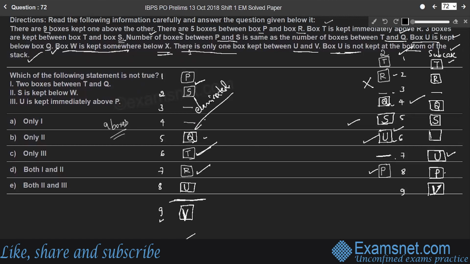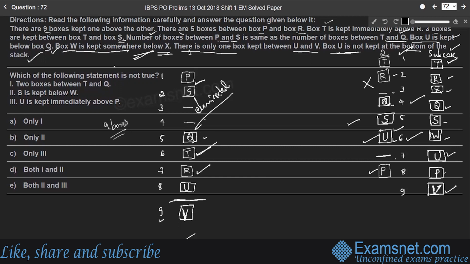So the last point is box W is kept somewhere below X. Therefore, position of X will be here, third box, and W is kept below X, somewhere below X. Therefore, box W is kept at the 6th place, right? Therefore, their descending order is T, R, X, Q, S, W, U, P, and the bottommost box is V, and the topmost box is T, right?